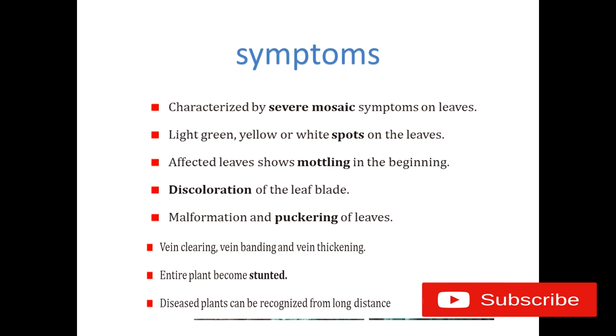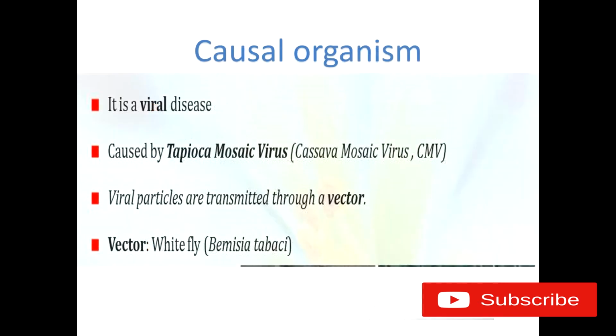The diseased plants can be recognized from a long distance, as the symptoms are very visible. What is the causal organism of this disease? It is a viral disease caused by tapioca mosaic virus or cassava mosaic virus, otherwise termed TMV, tapioca mosaic virus, or CMV, cassava mosaic virus.